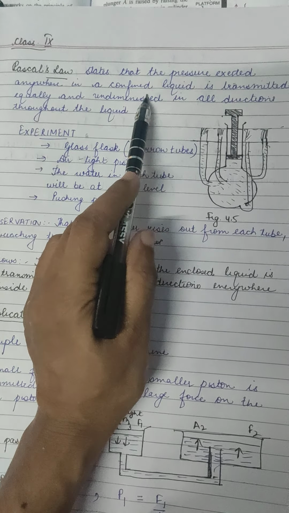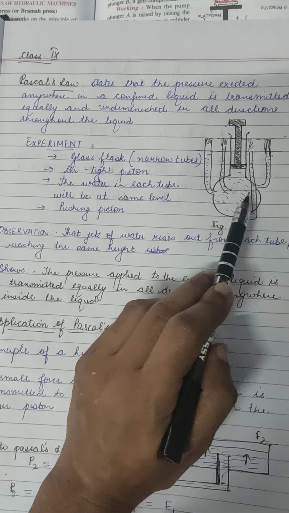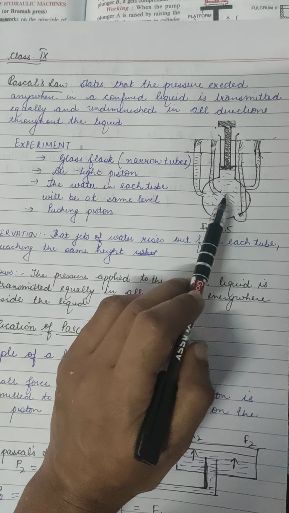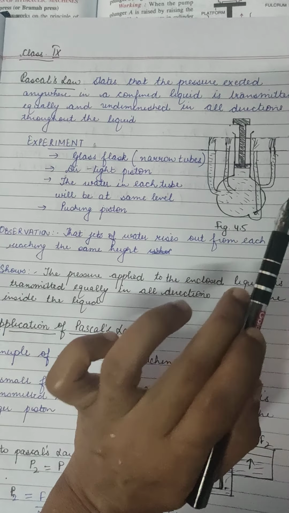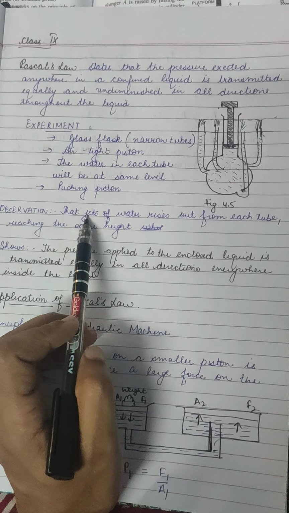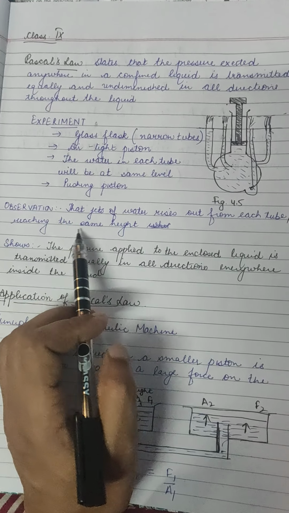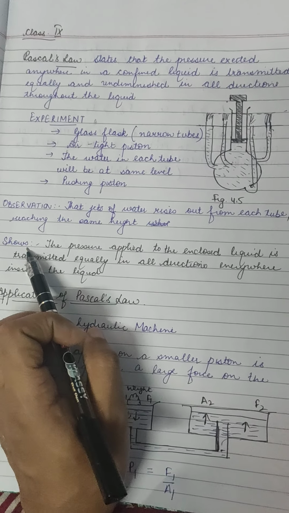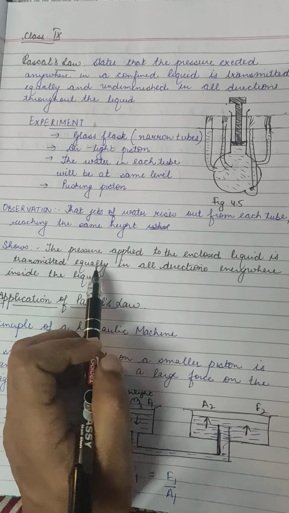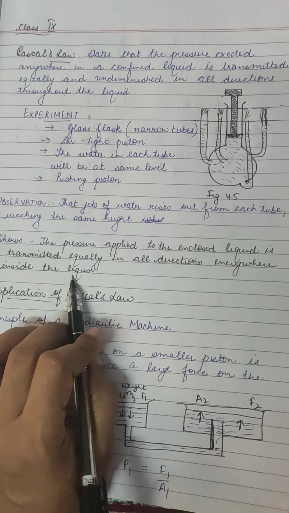अगर we are having a liquid, confined liquid, इतनी space में ही liquid है, ठीक है जी, तो जब आप pressure apply करोगे तो इक्वली इफेक्ट करेगा वो हर पार्ट पे जहां पे भी लिक्विड होगा. Okay, so what are the observations? That the jet of water rises out from each tube reaching the same height. So what did this show? The pressure applied to the enclosed liquid is transmitted equally in all directions everywhere inside the liquid.